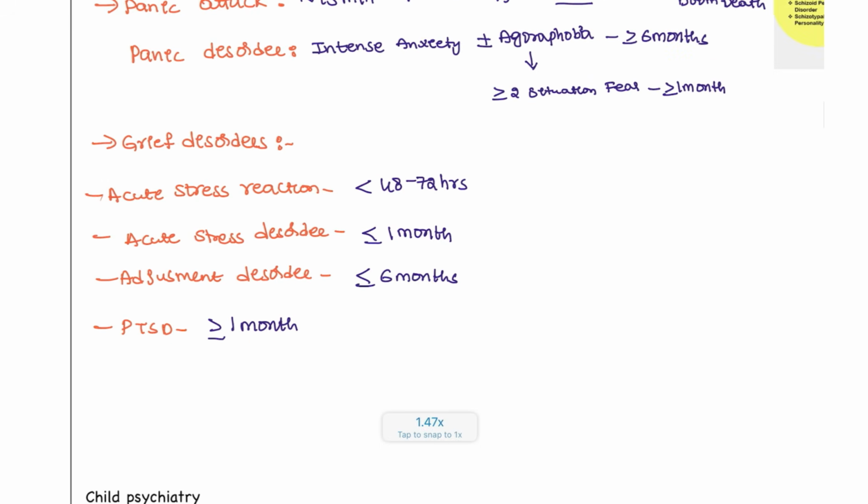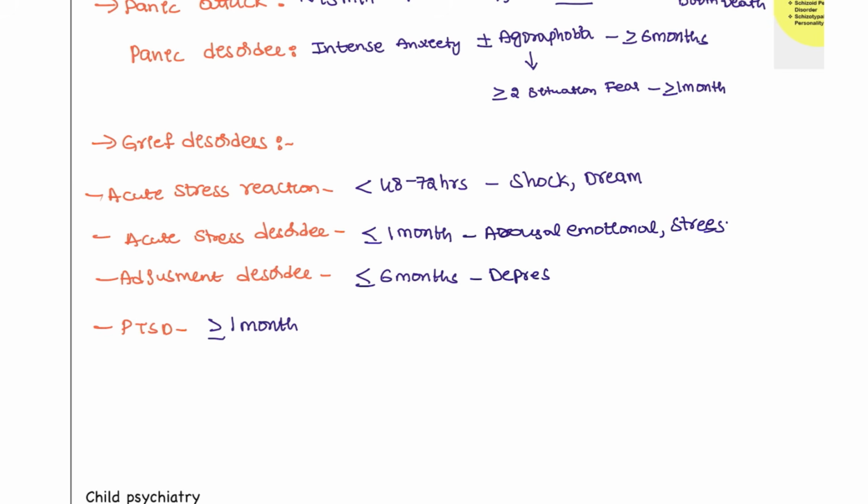In the acute stress reaction, the patient will be having the shock, or like a dream, something has just happened, that is a reaction. And here the patient will be having emotional arousal, and will be occupied by the stress only. In that 1 month, the patient is occupied by the stress. And in adjustment disorder, the patient can have depression-like symptoms, and behavioral problems may also be seen here. So this is the adjustment syndrome.